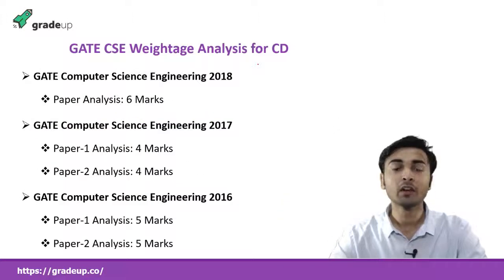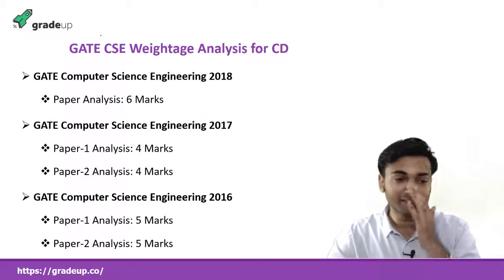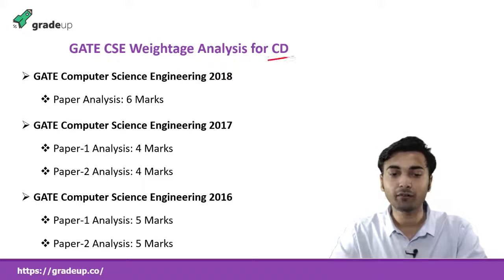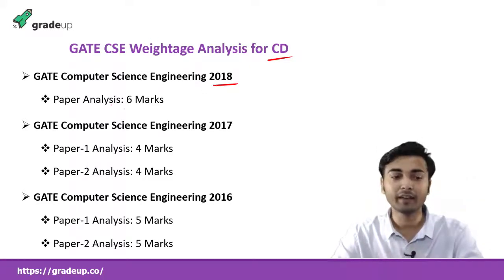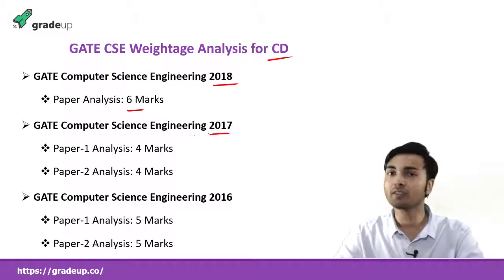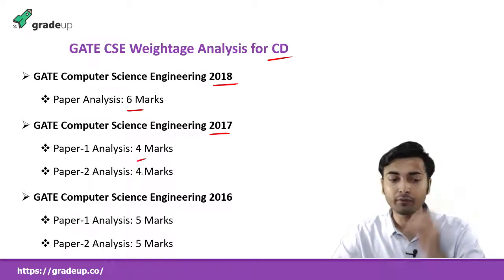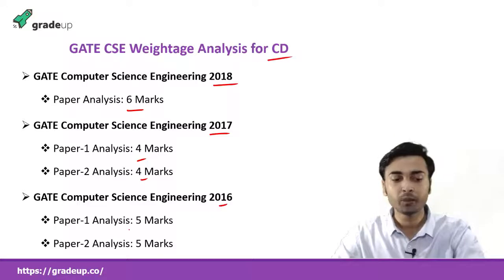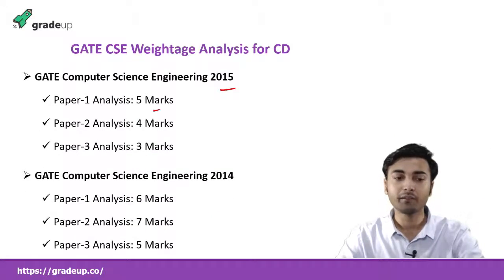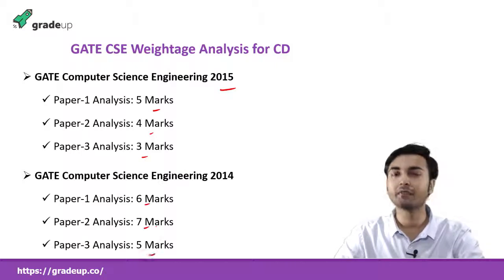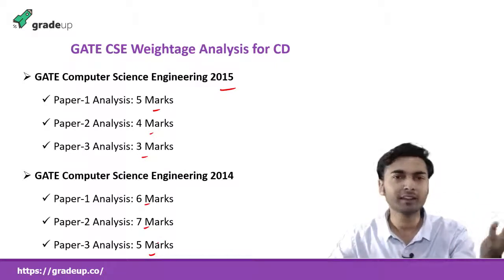Let us start. First, we'll see the GATE CSE weightage. What is the weightage for compiler design in previous years? See, in recent 2018, it came for 6 marks. In 2017, 2 sets, 4 and 4. In 2016, 2 sets, 5 and 5. In 2015, 5, 4 and 3, 6, 7 and 5. So this is the previous year analysis.